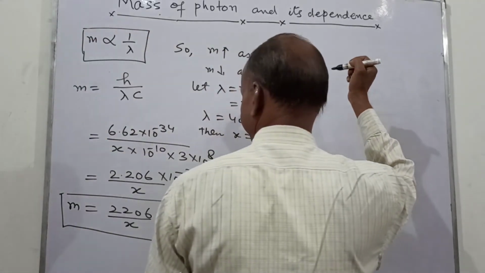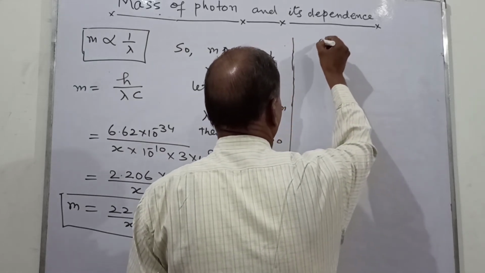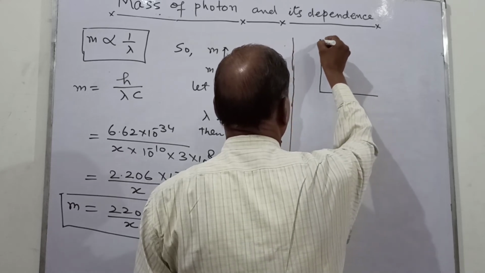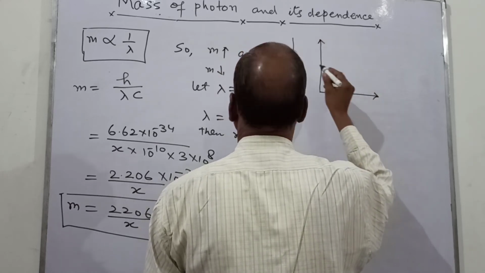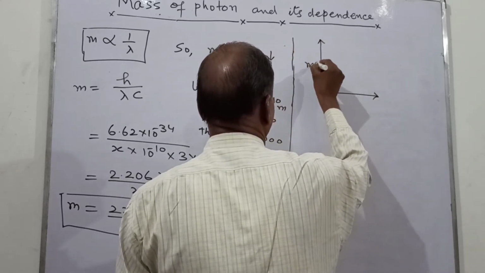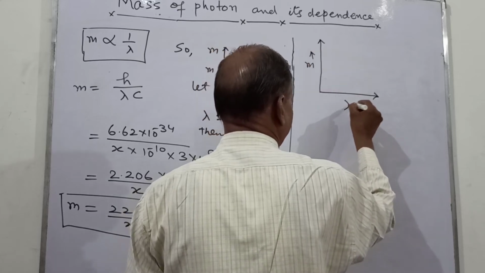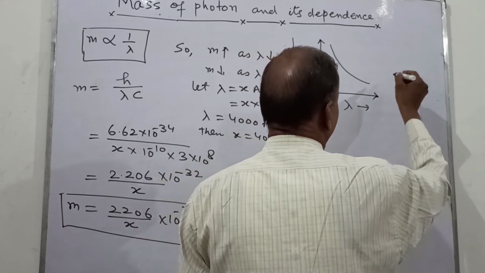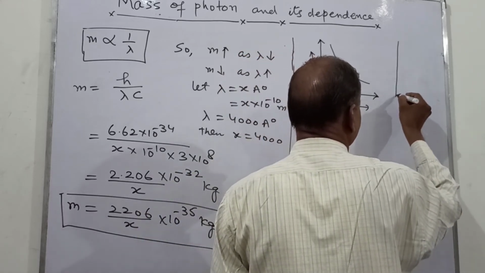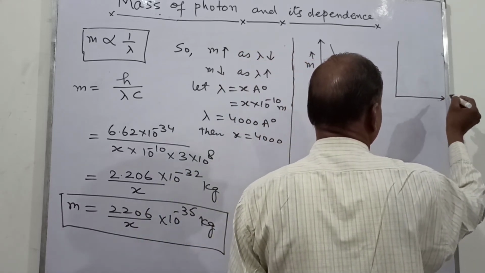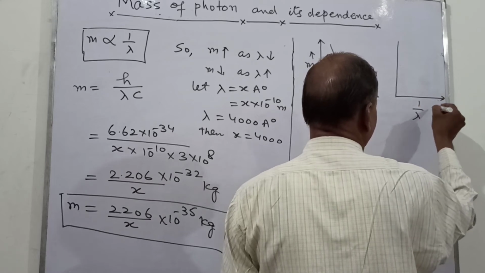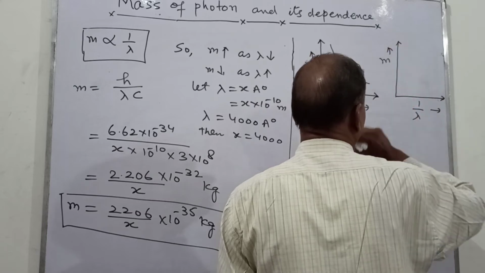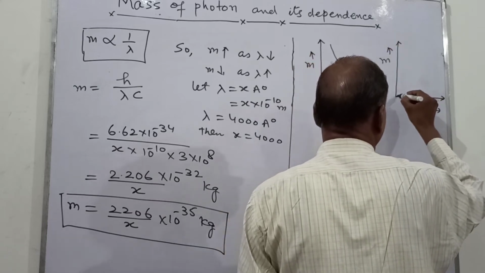So now what we have, that if we take mass on this side and wavelength on this side, we will get a curve like this. And if we take 1 upon lambda on this side and this mass m on this y-axis, then this will be a straight line.